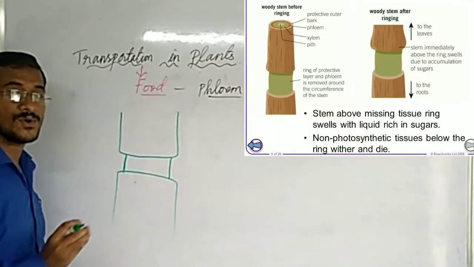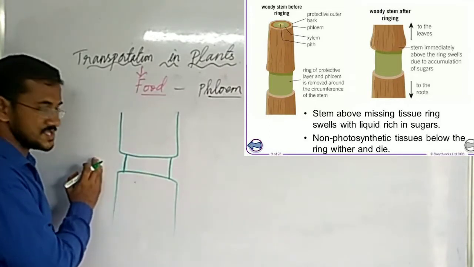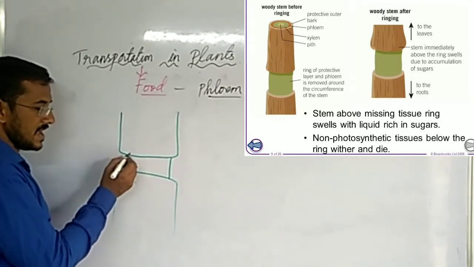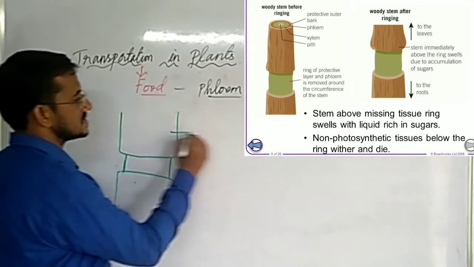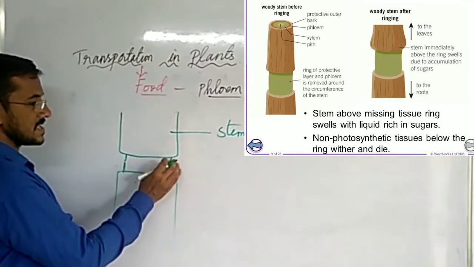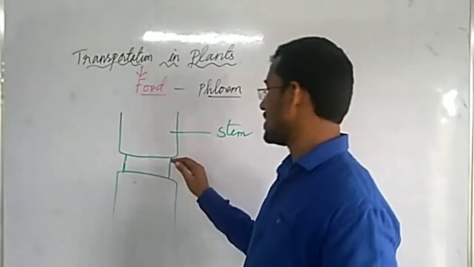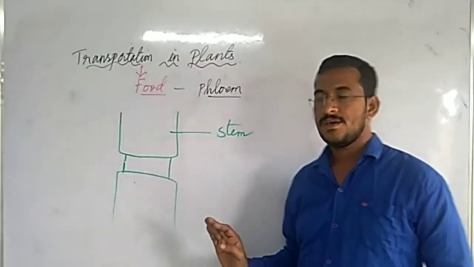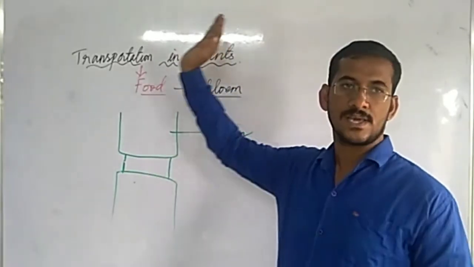Understood? I already told you phloem is present in case of the stem in the peripheral exterior region. So we are removing the bark and we are removing the phloem from the stem. So this is the stem. Complete, this one is the stem. In the middle of the stem, we are removing the bark along with the phloem cells. Now phloem is removed. Now this is towards the root part. This is towards the stem part.